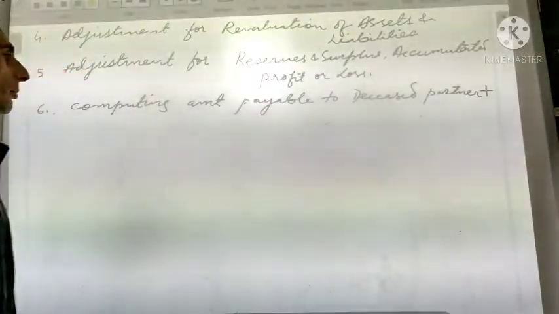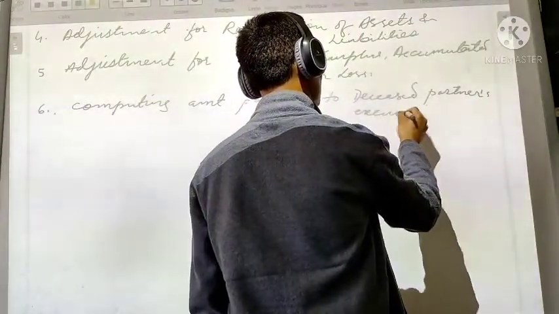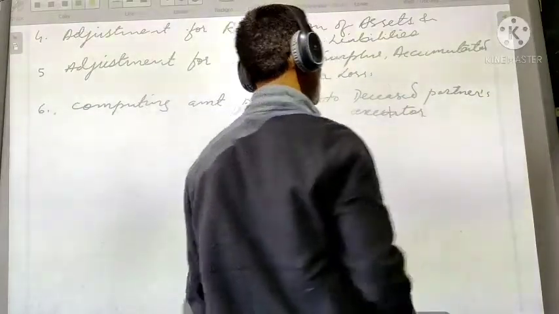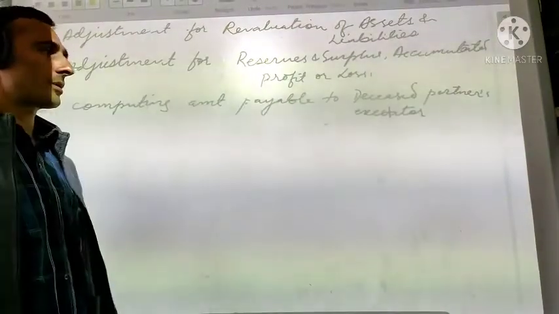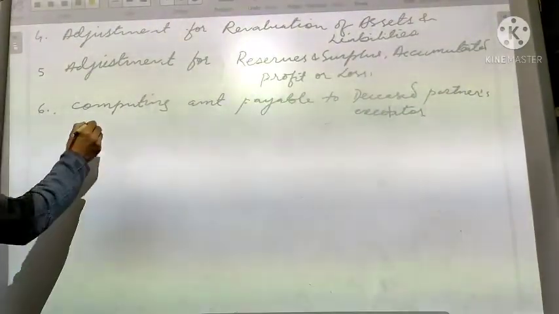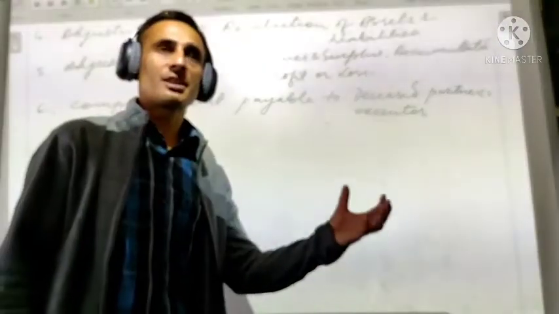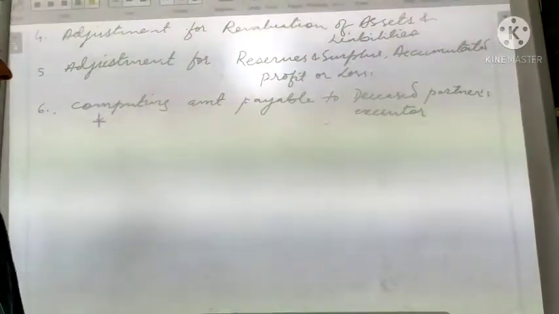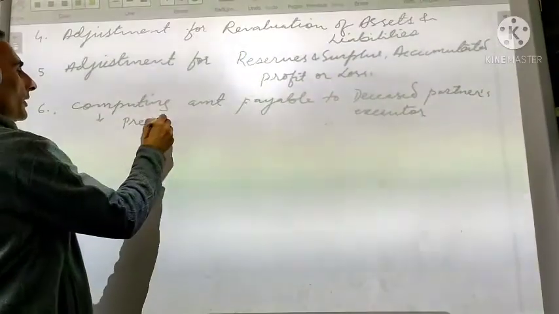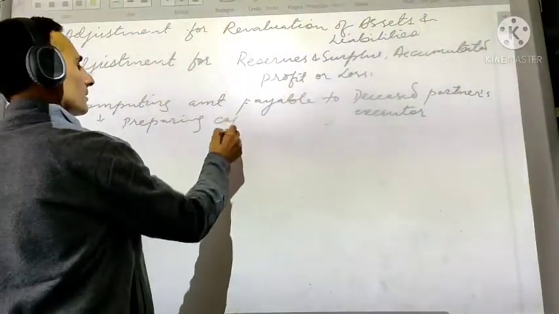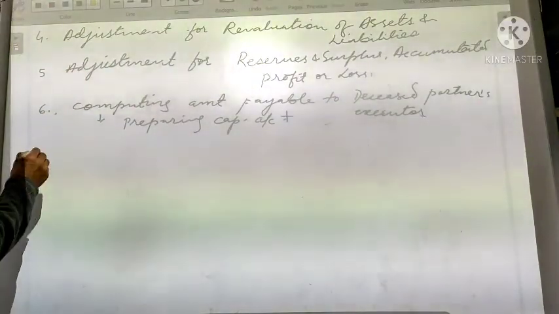Number 6, computing amount payable to deceased partners executor. Right now, how do we compute this one? How do we find out how much of amount to be paid to the deceased partners executor? How will you calculate? Yes, by preparing what? Capital account. So for this we will prepare the capital account.